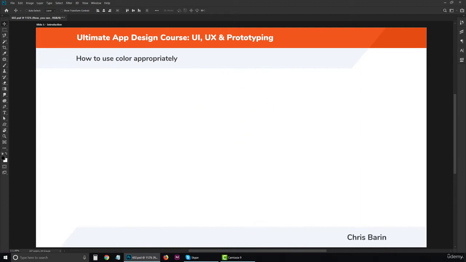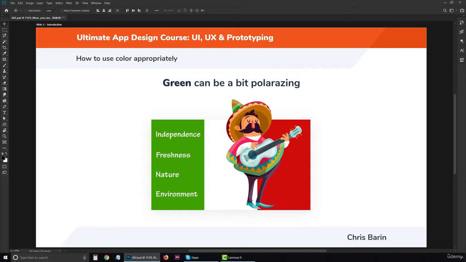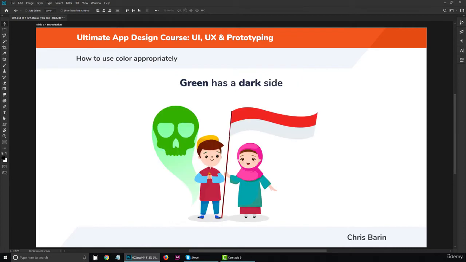For Mexicans, green is part of their flag and it's spoken in the same breath as independence. We generally use it to invoke freshness, nature, the environment. But countries that have dense jungles associate it with death, hence why in Indonesia green is a forbidden colour, however alien that may seem to us. But if we're targeting Irish people, then by all means go full steam ahead.